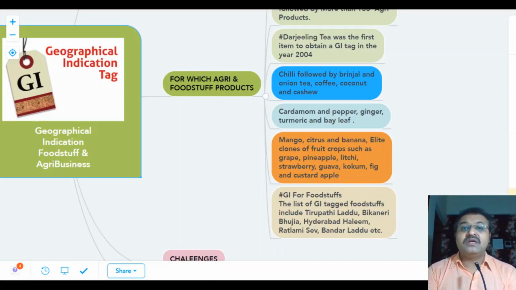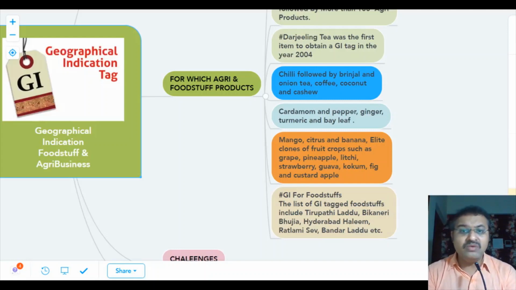Even cardamom, pepper, ginger, turmeric and bay leaf are some products which are being given the GI tag. In fruits, you can go for mango, citrus, banana, even the elite clones of fruits like grape, pineapple, lychee, strawberry, guava, kokum, even fig and custard apple.